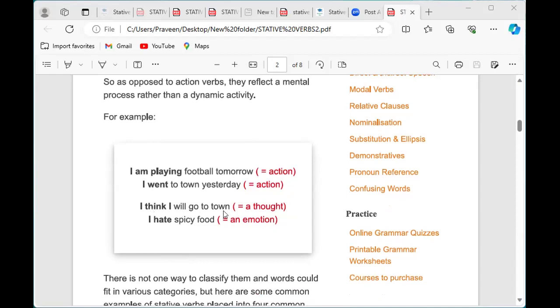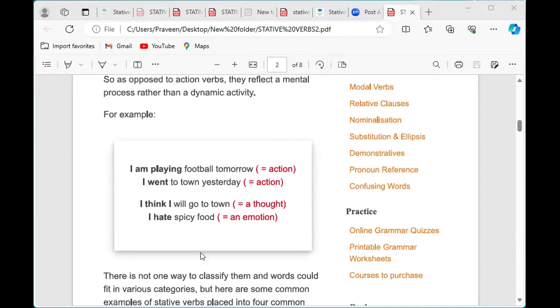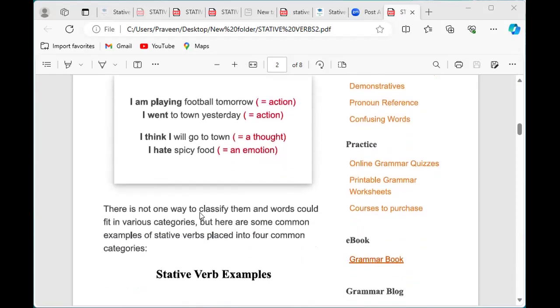We could use them as stative and also as action. There is not one way to classify them, and words could fit in various categories. We don't use them in just one way; we could use them in many ways.